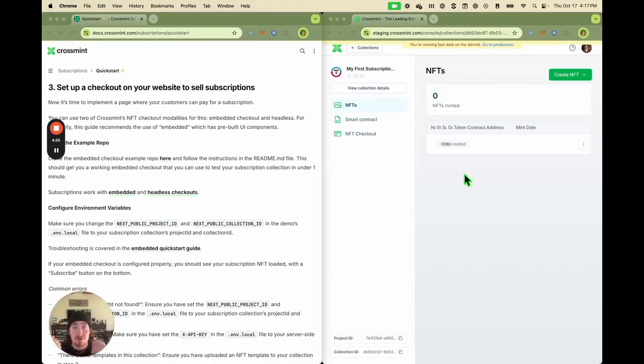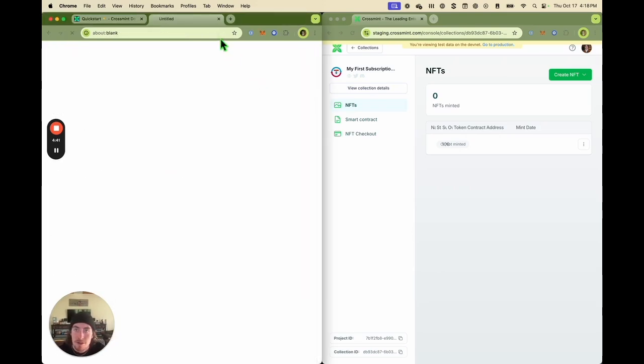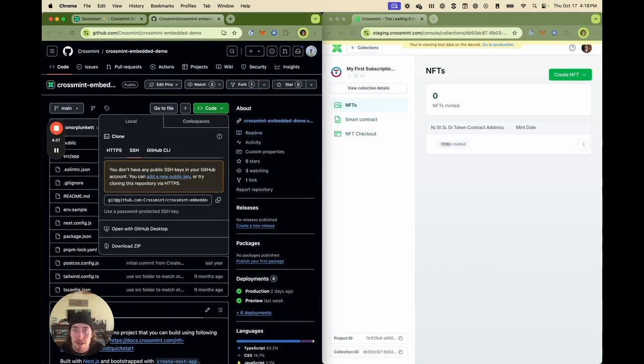Now we need a way to sell our first subscriptions. And we're going to make that really easy for you. We're going to be using a pre-built repo for embedded checkout, which is one of CrossMint's payment services. So following this guide, we're going to clone the example repo from here. And this is a public repo. Anyone can come in and start playing with these systems.